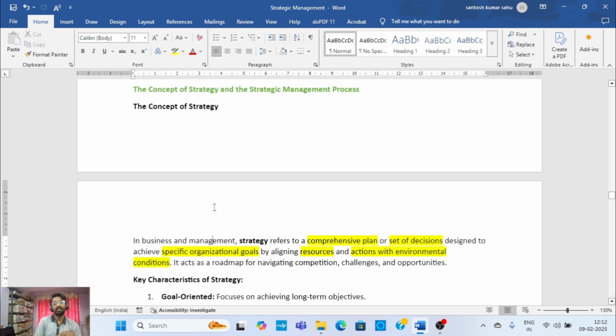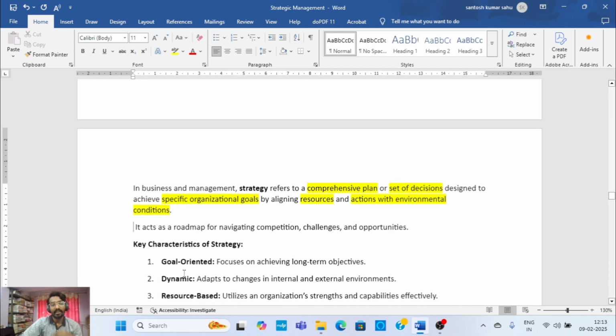So what strategy means in business management: a comprehensive plan or a set of decisions for achieving a specific organization's goals, aligning resources and actions with environmental conditions. That is, how to make the environmental conditions favorable to your firm.